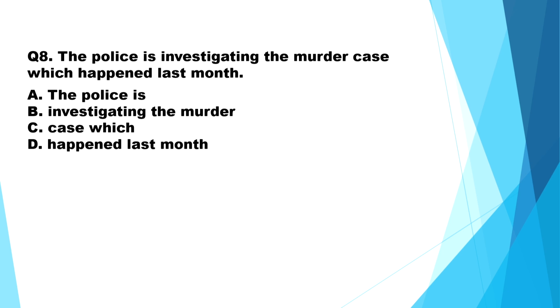So, error is in option A, the police is. Now, as we discussed in rule number 1, the noun police generally agrees with a plural verb. So, hence instead of is, are will be used. So, the correct statement will be the police are investigating the murder case which happened last month.